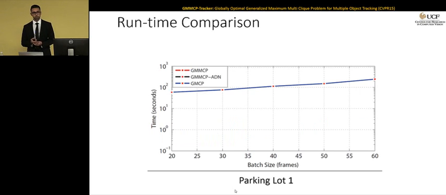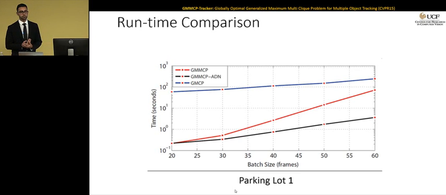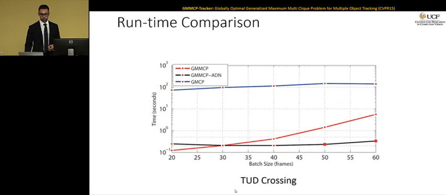So I'm going to show you now the runtime of GMCP, which you can see here with respect to different number of frames in a batch. You can see that the runtime increases slightly. GMMCP without ADN, this is the runtime for that. And once we add ADNs, we can improve the runtime significantly. And this is the runtime for another sequence.